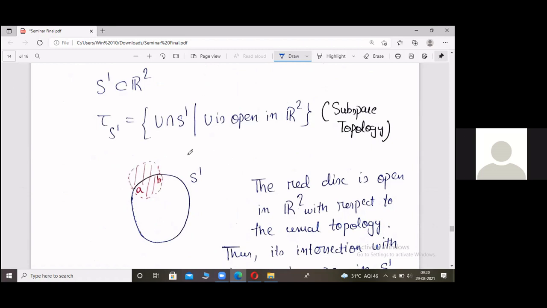There is one more way of visualizing open sets using subspace topology. What is subspace topology? We take S1 as a subset of R2, and tau of S1 is U intersection S1 where U is open in R2. Now this tau of S1, this collection, is a topology on S1. It is easy to verify.